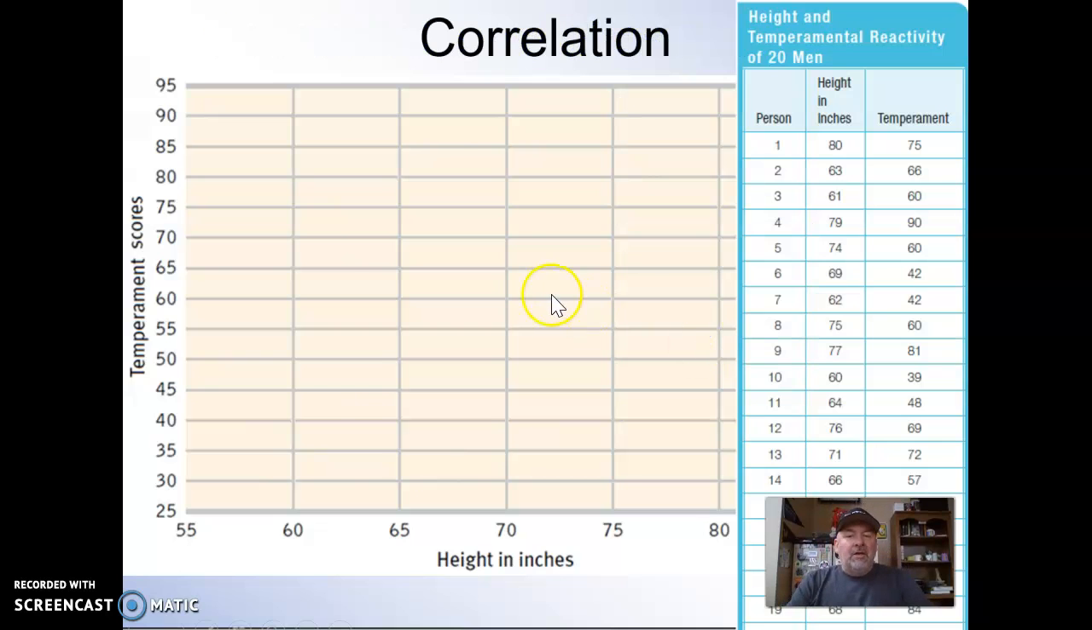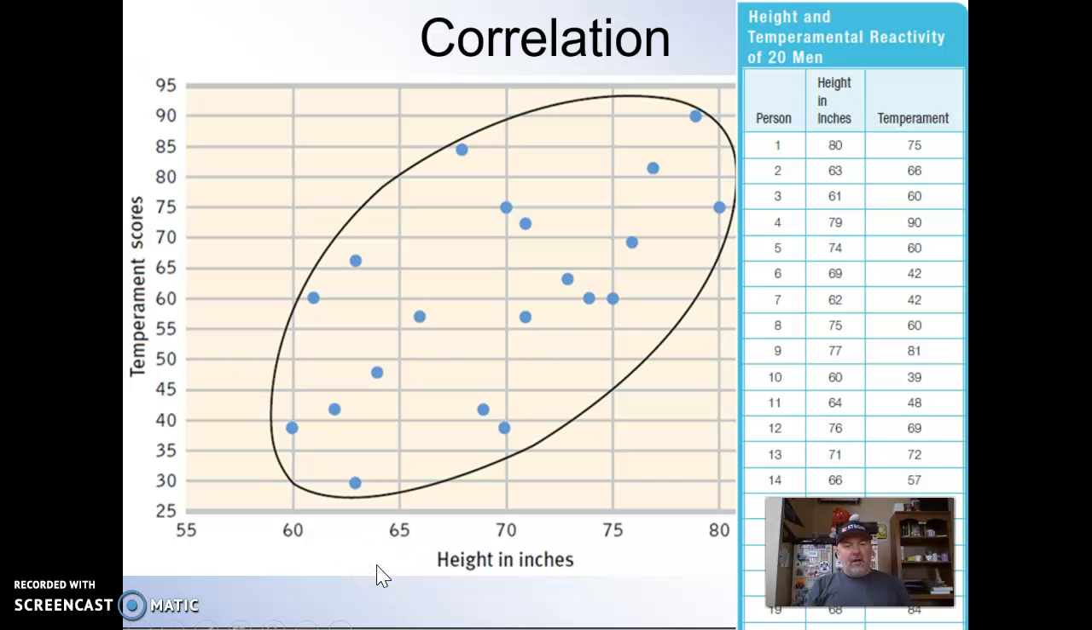Okay. So let's take a look at this correlation right here. Notice we've plotted some numbers. So person 1, they're 80 inches tall and their temperament is 75. So we've plotted that point. We've plotted all of these points right here, and it's not important for you to look at all those, but what we're starting to see is that there is sort of a general movement going from the bottom left to the top right. That suggests a positive correlation. That is not a +1 correlation, but it will be above 0.